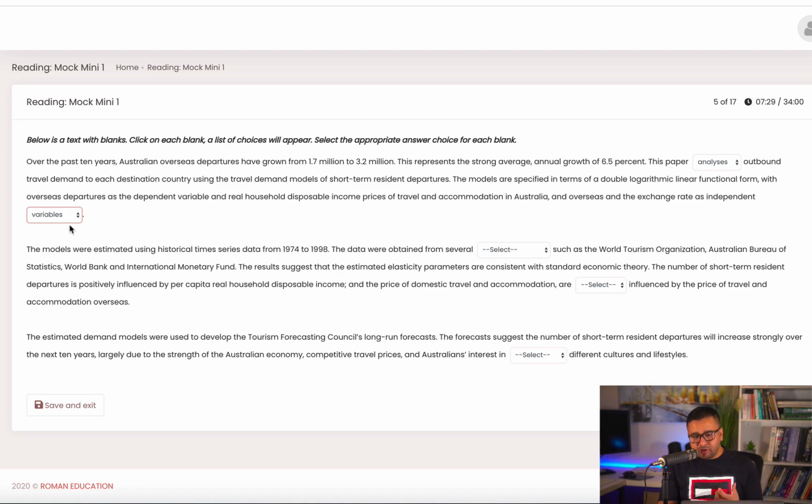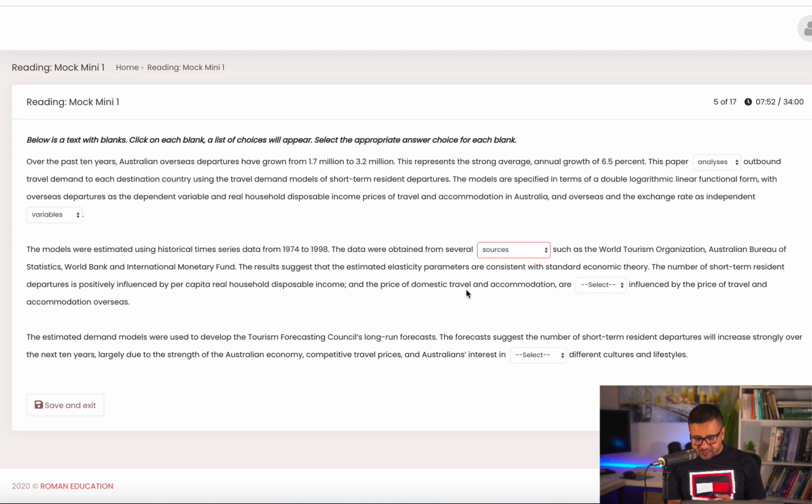So we call them variables, especially in research and in statistics. The data were obtained from several such as, which means sources, because after the gap you can see there is such as, and that means the words like World Tourism Organization, Australian Bureau of Statistics. These are the examples of different sources from where the data were obtained.